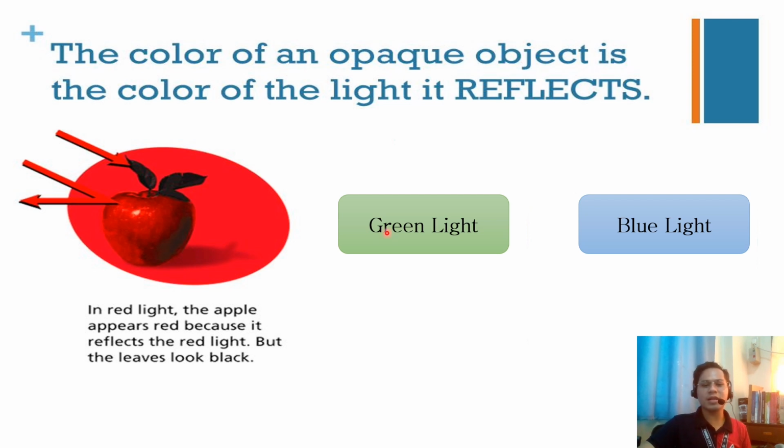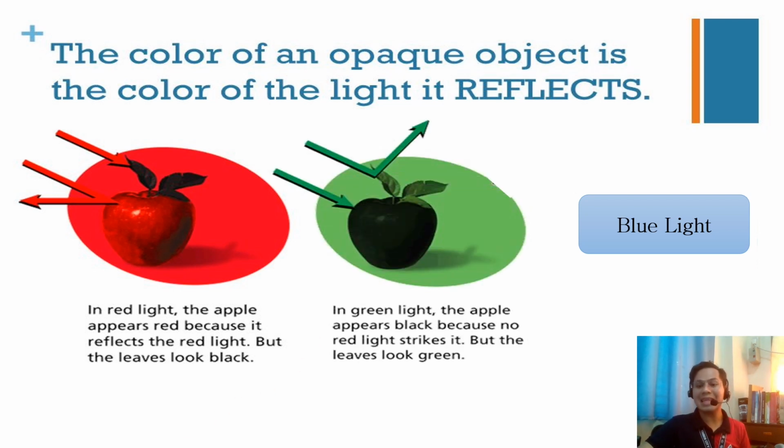Okay, now if we are going to put the same object under green light, so ang imo na pong apple, it appears blackish na pud or grayish. It's because the red apple has the ability to reflect red. Kaso wa may red, so gi-absorb niya ang green, 'di ba? Tapos ang leaves kay it has the ability to reflect green man, yan na may available nga green. So that's why it appears green under green light.